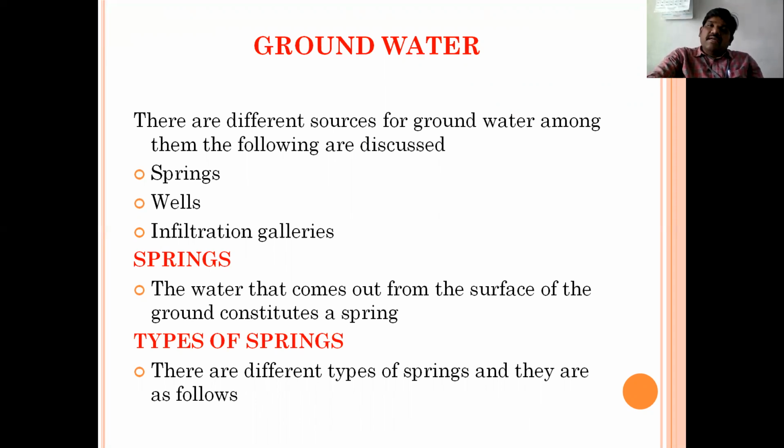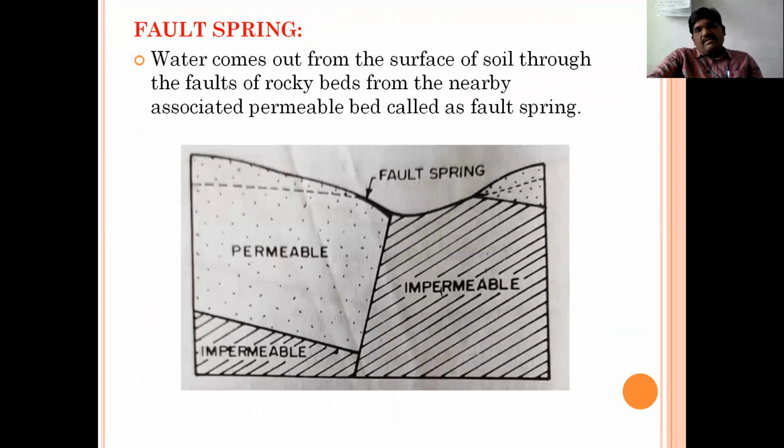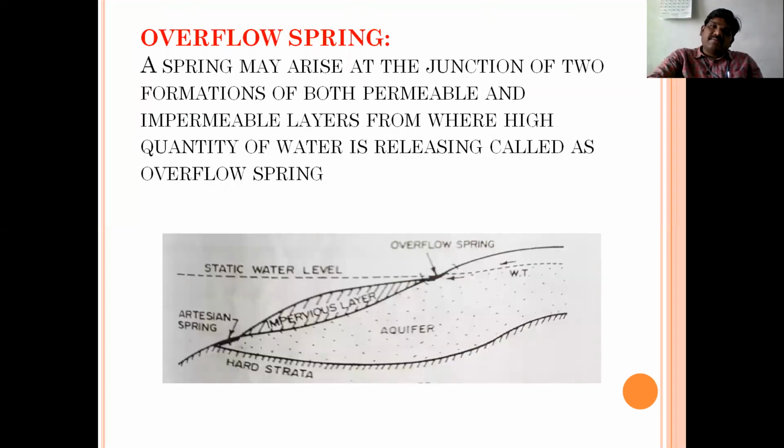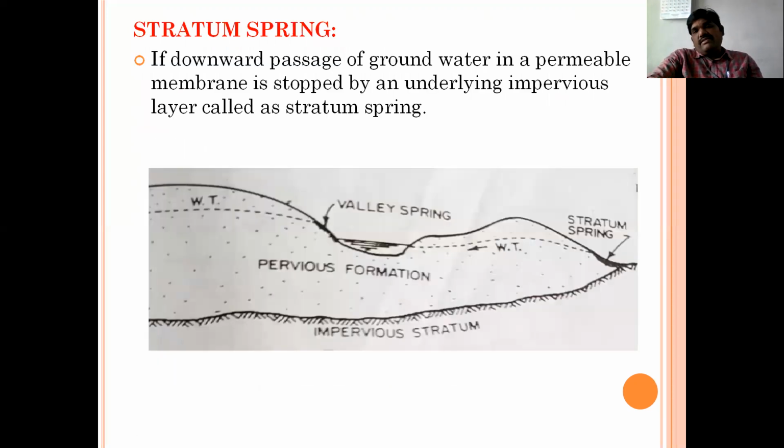Of course, there are different types of springs. As part of the curriculum and syllabus constraints, we have discussed almost 6 or 7 types of springs more elaborately with diagrams. Dear students, when you write an answer for this question, you must learn these diagrams also. Apart from your explanation, you must also draw these diagrams, then only you'll get good marks. Only defining what is what is not a meaningful answer. You must draw the diagram also.